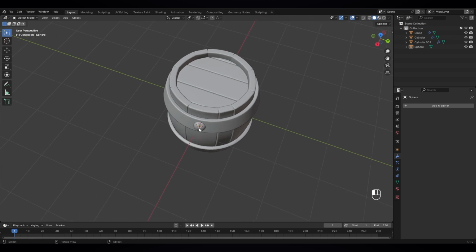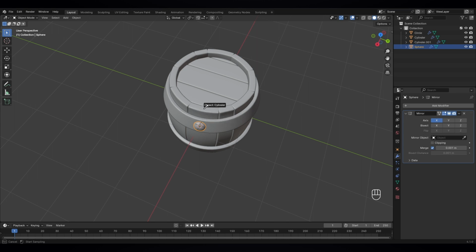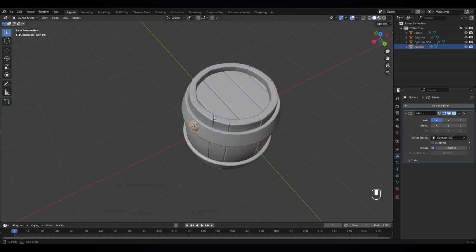So to do that, I'm gonna need another modifier. We know it already, it's the mirror modifier. Just select it and select this, maybe this object.